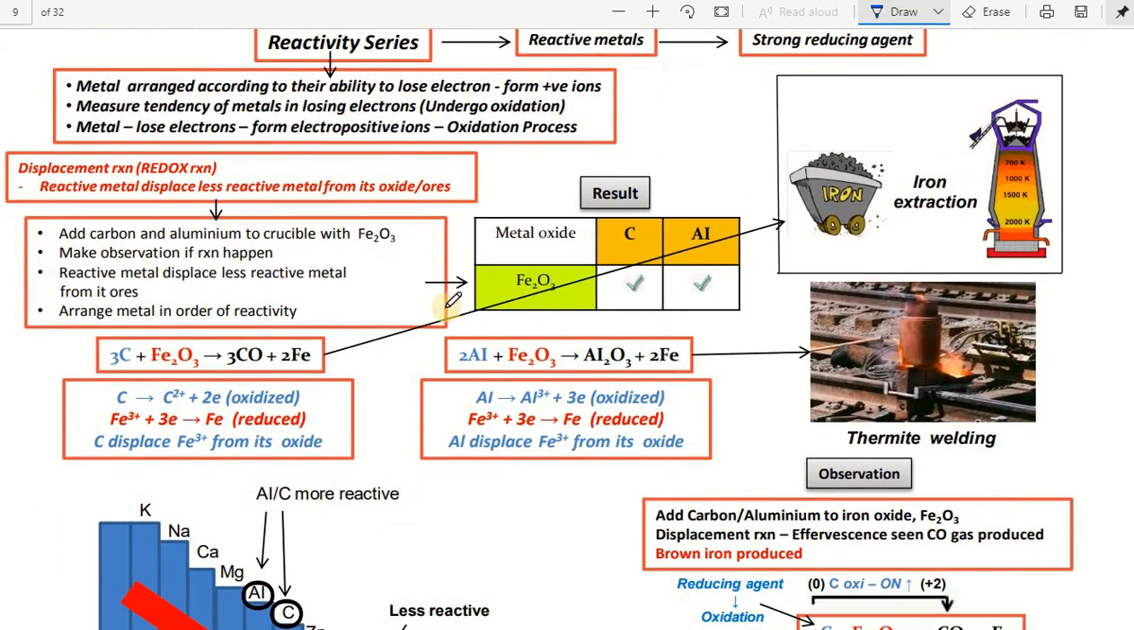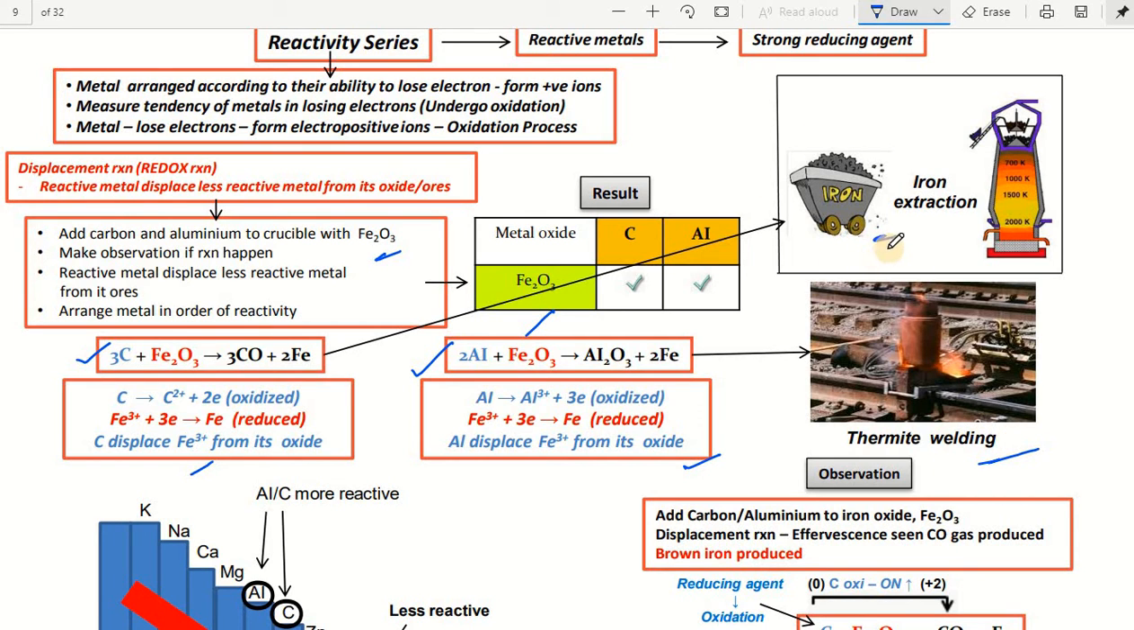Let us observe one more important thing: the displacement redox reaction. Add carbon and aluminium to a crucible with Fe2O3. In this iron extraction we are going to observe that a reactive metal displaces a less reactive metal. Here aluminium displaces iron in this reaction, and a non-metal is also there. Carbon, a non-metal, displaces iron in this reaction. So carbon displaces Fe3+ from its oxide, and aluminium also displaces Fe3+ from its oxide. This is called the thermite welding process.